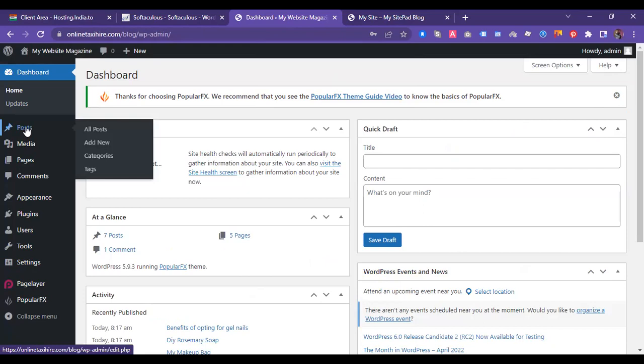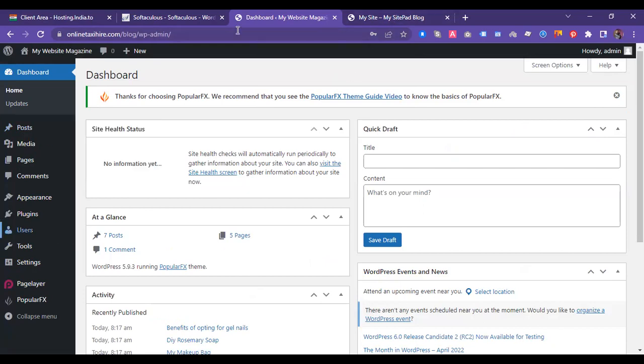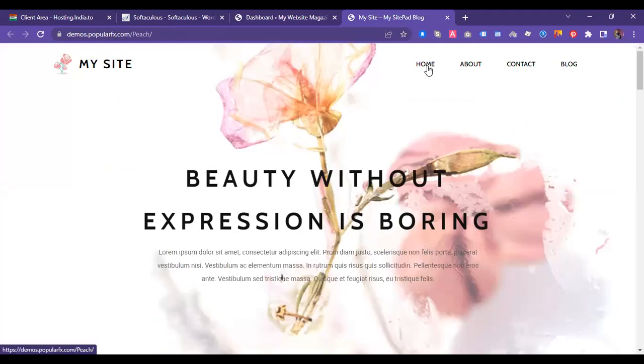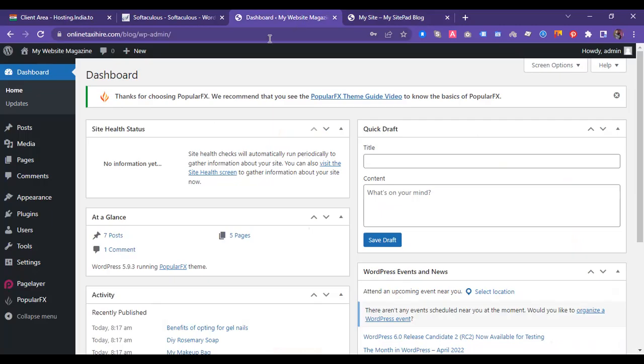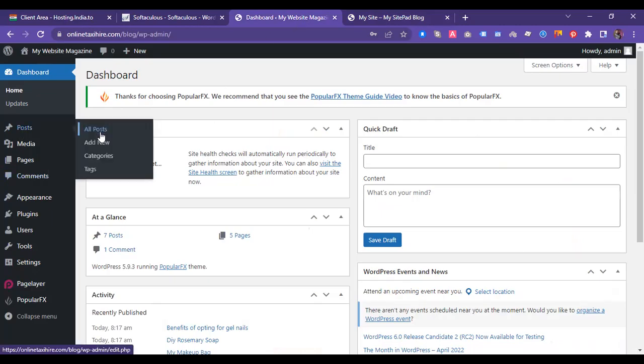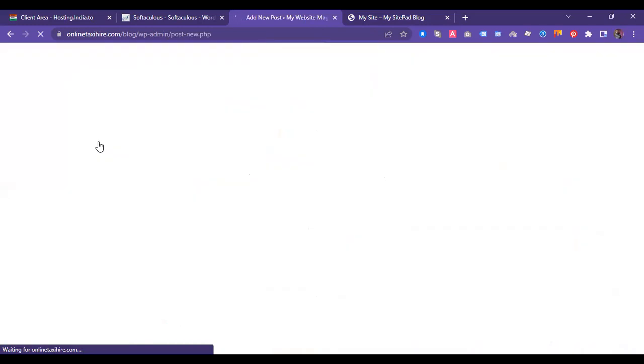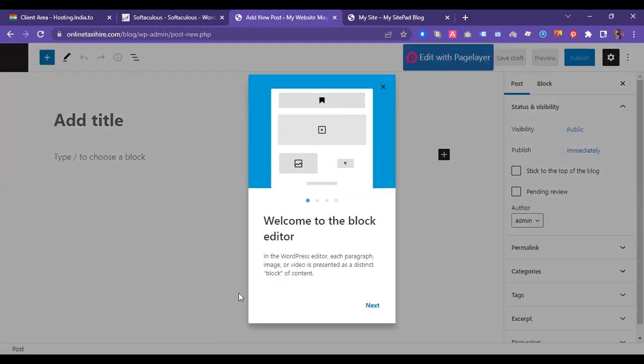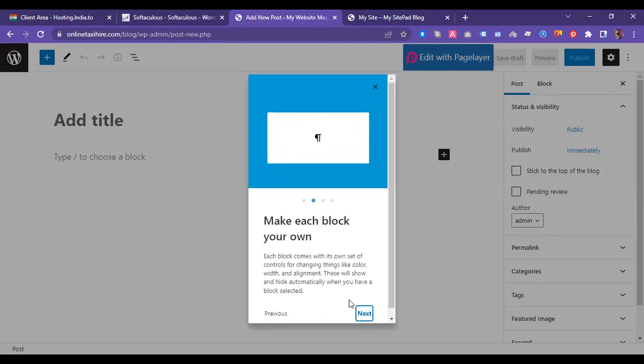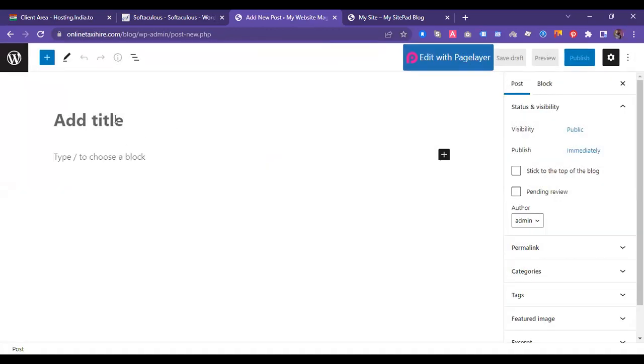So here this is the post. If you post anything, it will be displayed here. If you create pages, I like home, about, contact and blog. Suppose I'm going to create a new post here so that you can identify where this data will be visible. Okay, so it is the beginning and it is the start of my first blog.